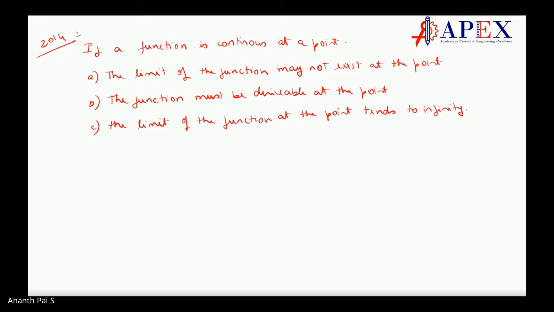D, the limit must exist at the point, and the value of the limit must be equal to the function at that point.